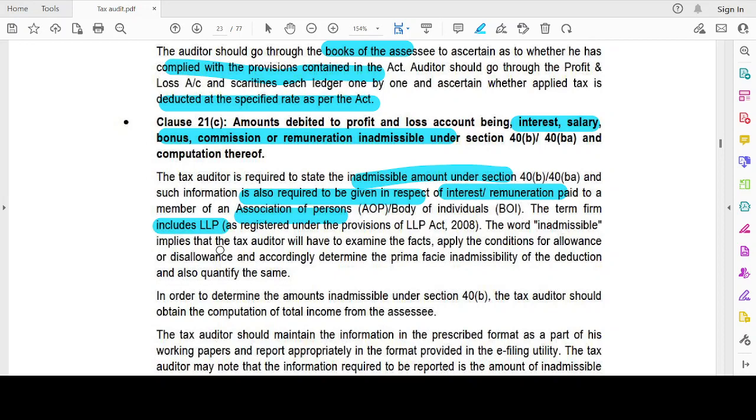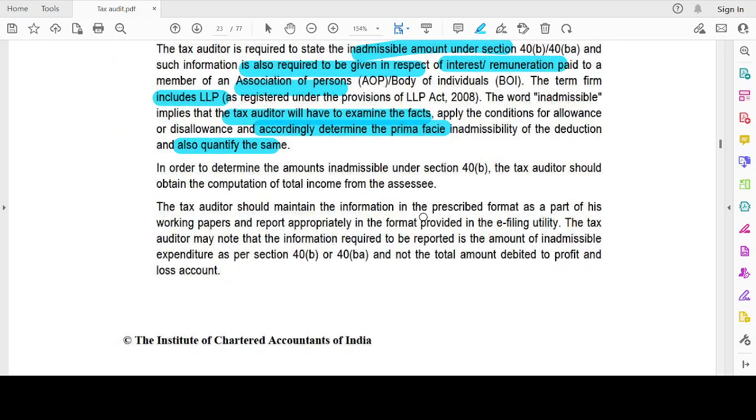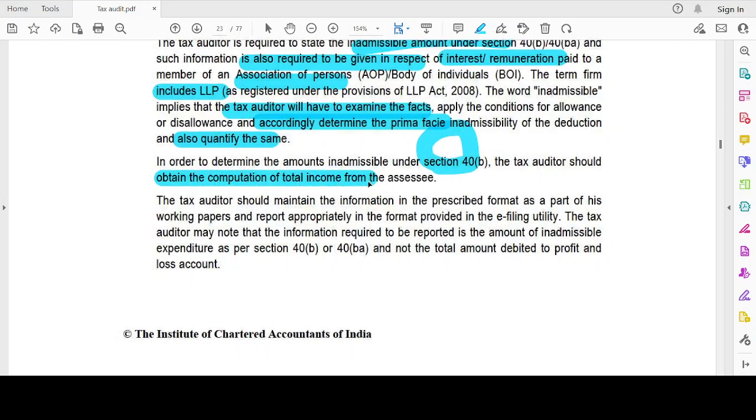The word inadmissible implies the tax auditor will have to examine the facts, apply the conditions for allowance or disallowance, and accordingly determine the prima facie admissibility of the deduction and also quantify the same. In order to determine inadmissibility under section 40B, the tax auditor should obtain the computation of the total income from the SSC.